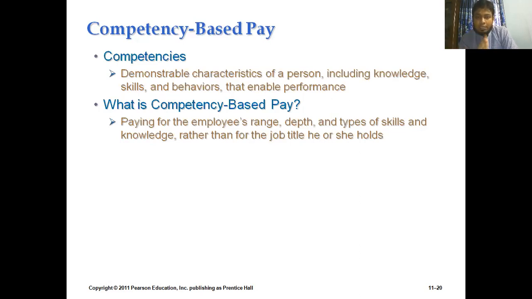And in that particular pay system, we need to go into the very depth and the types of skills and the knowledge that is being required for the organization.